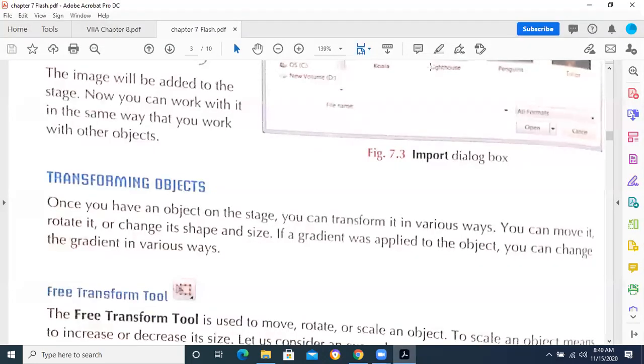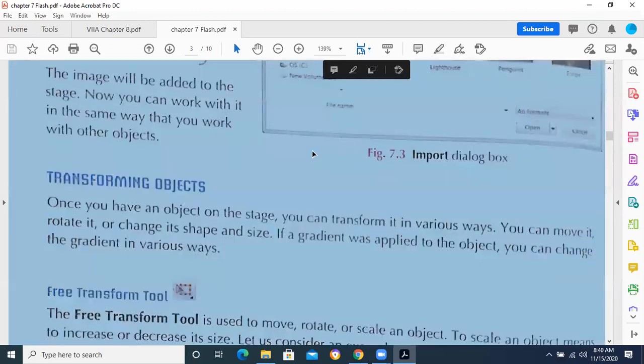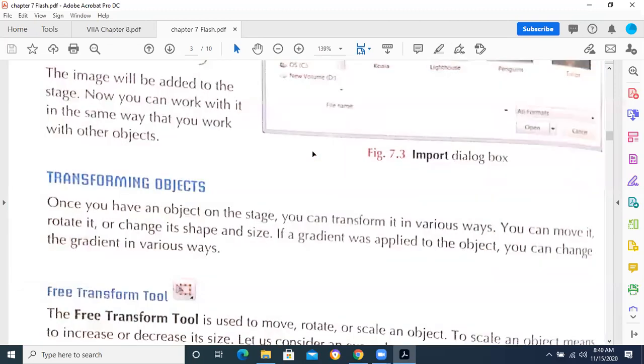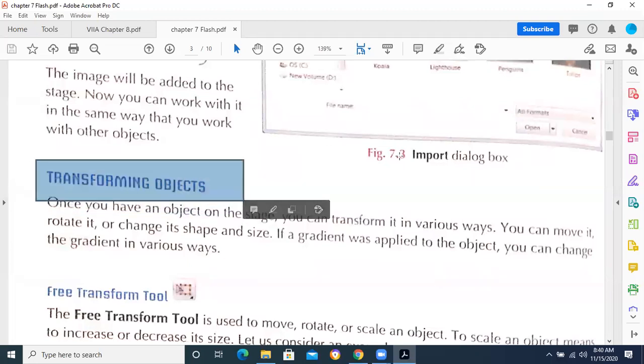What is the purpose of the transform tool? Yes, please raise the hand. What is the purpose of the transform tool? What does it do? Free transform tool. Please raise the hand. Anyone who will explain to me the purpose of the free transform tool?